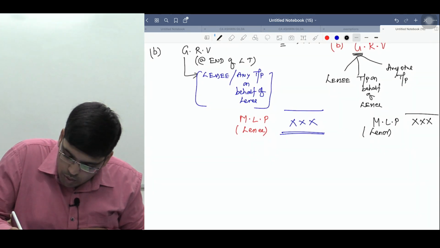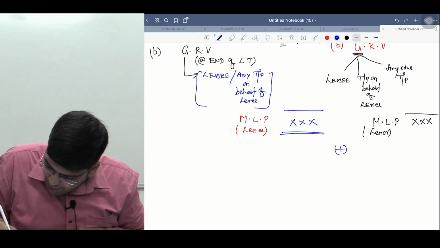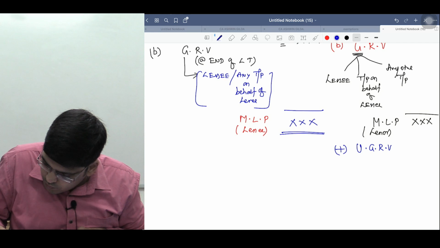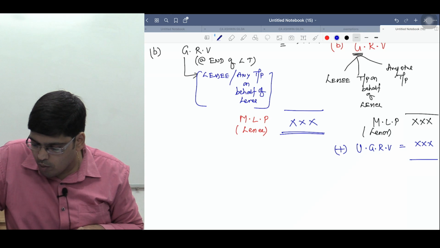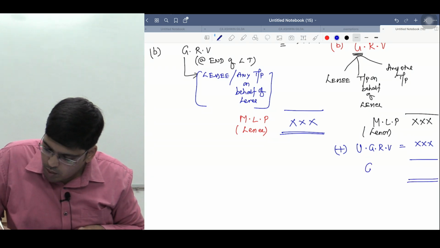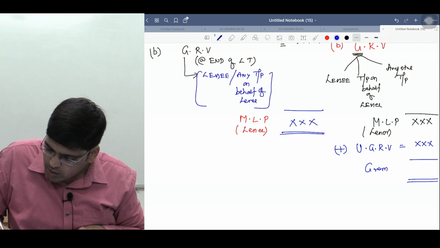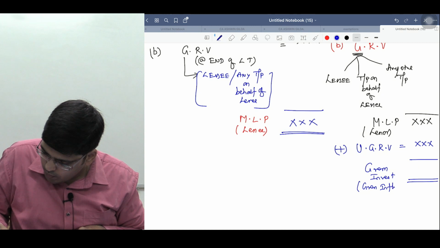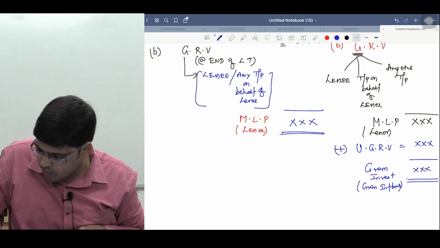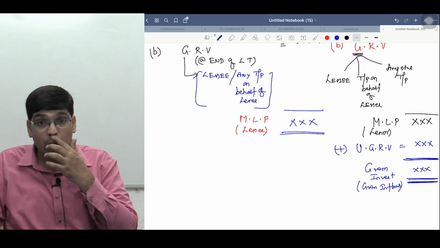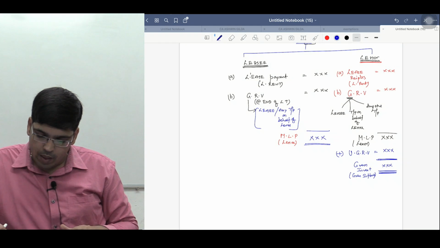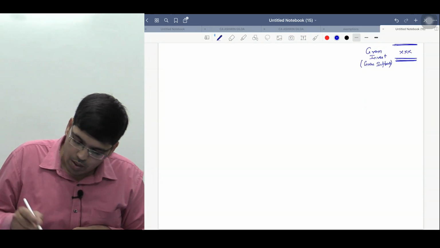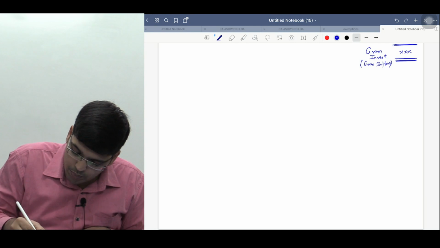Now just to continue one more thing here. To this MLP, if I add unguaranteed residual value, meaning any residual value for which there is no guarantee, the total of this is called what, sir? Gross investment, or you can also say gross inflows. I will say it slowly, there is no hurry. Gross investment, or you can also say gross inflows. Let me explain. Sir, take an example. Let's take an example, sir. Listen calmly please.